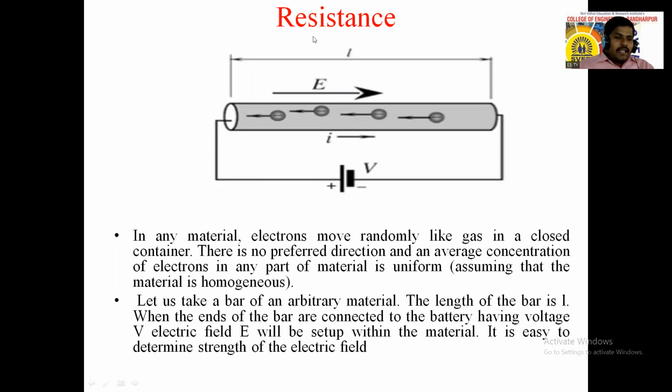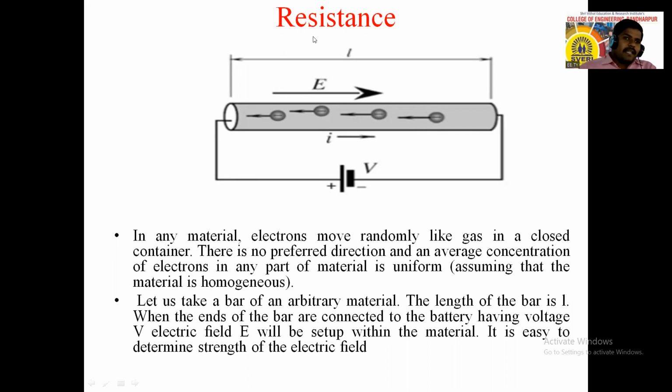In any material, electrons move randomly like a gas in a closed container. So there is no preferred direction, and the average concentration of electrons in any part of the material is uniform, if we consider a homogeneous material.